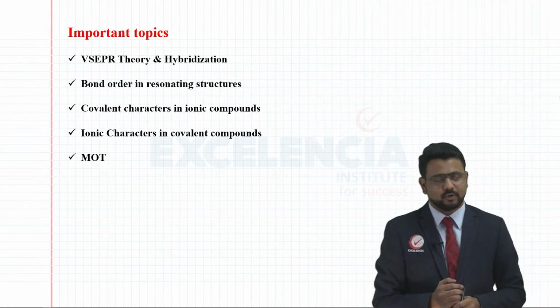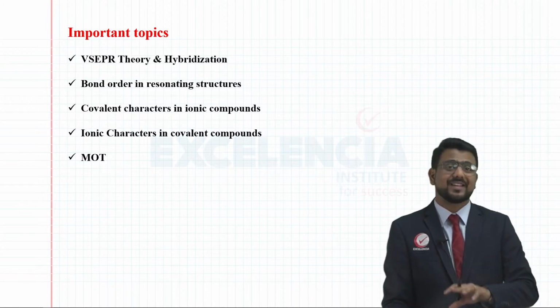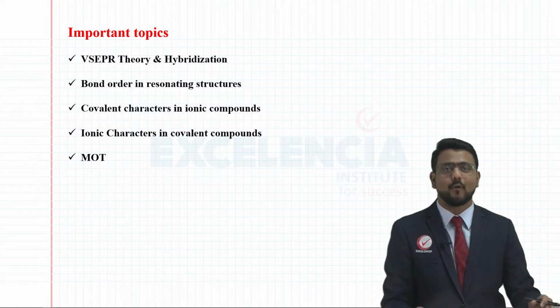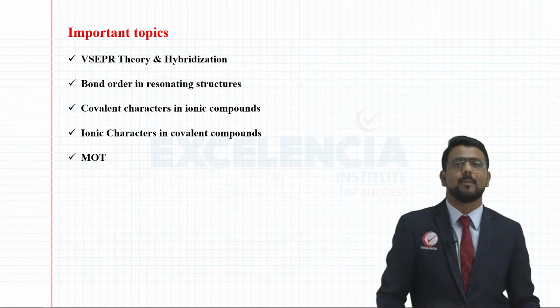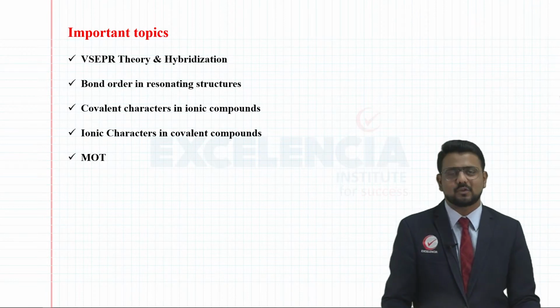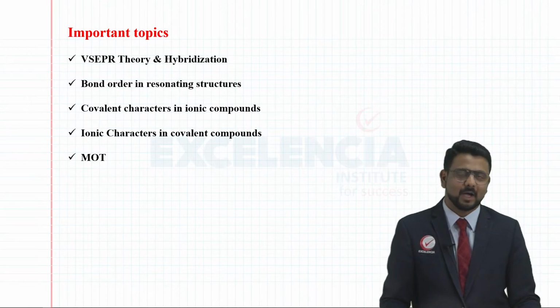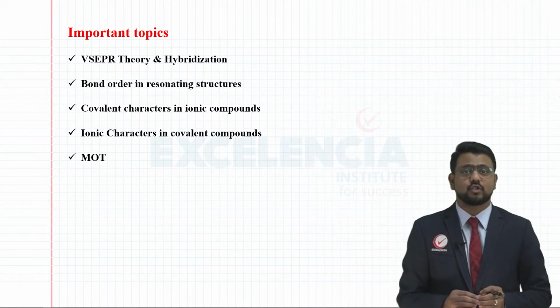Bond order in resonating structures, covalent character in ionic compounds and vice versa, ionic character in covalent compounds, and finally MOT, that is nothing but molecular orbital theory. So you can expect some questions from these concepts which have been listed here. So now we are going to take up certain prototype questions dealing with these concepts.